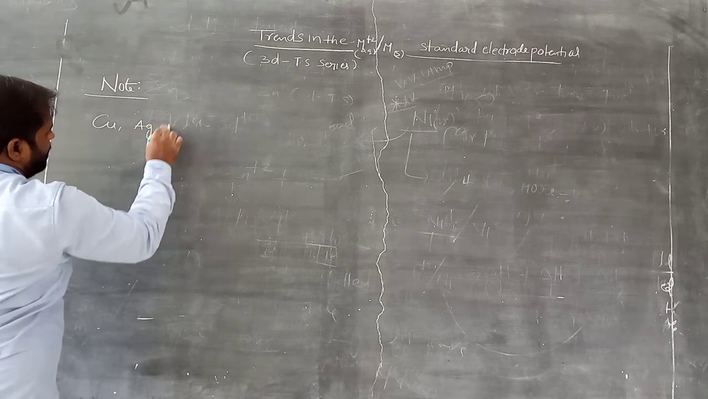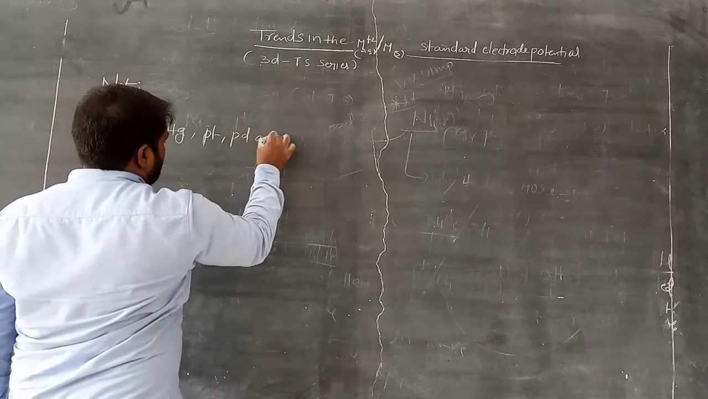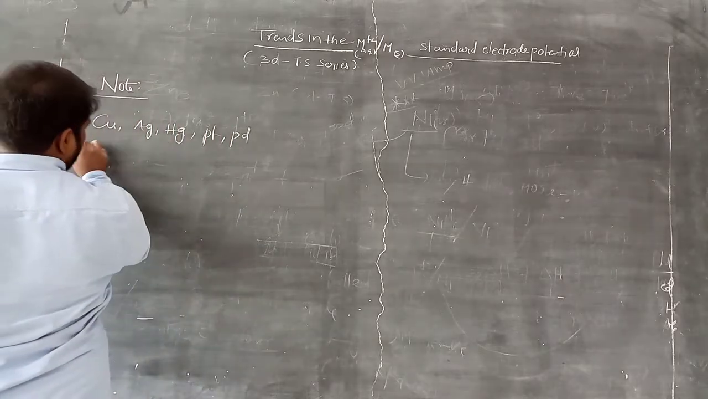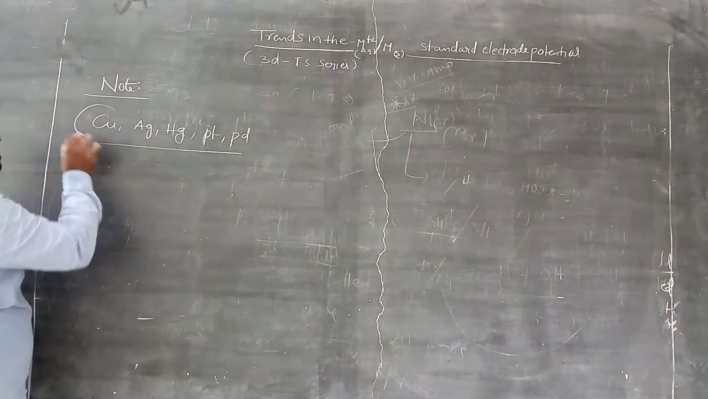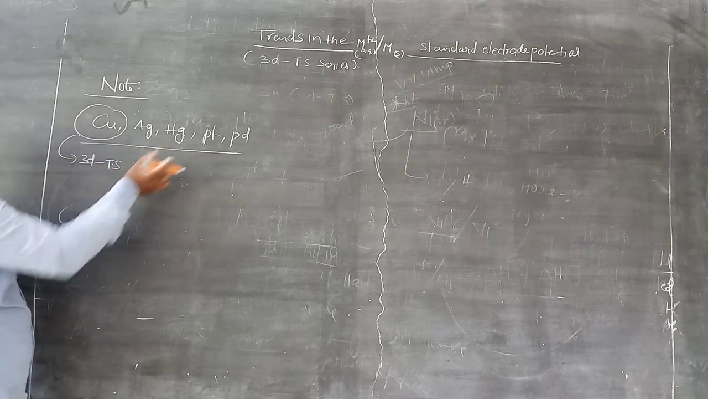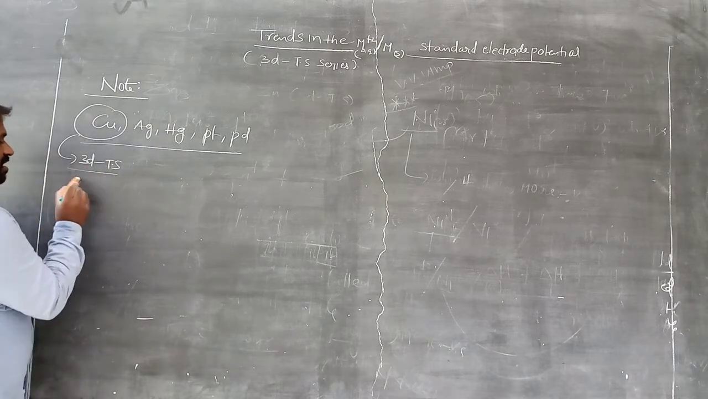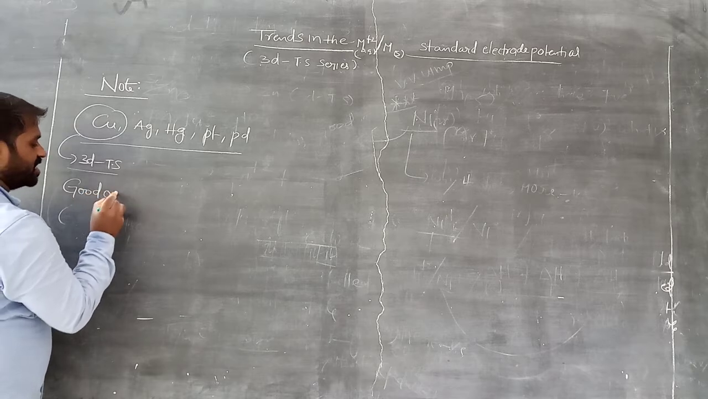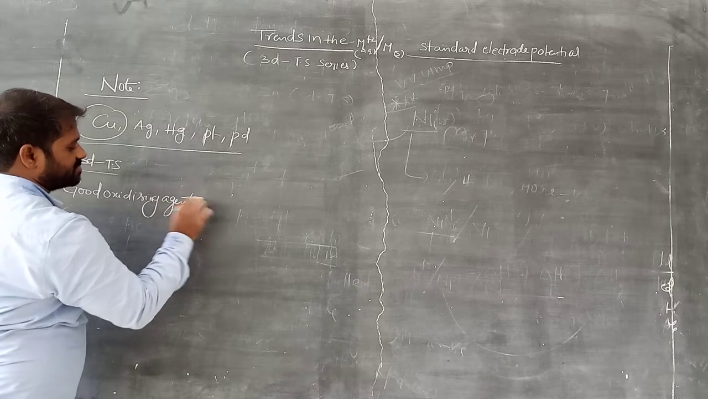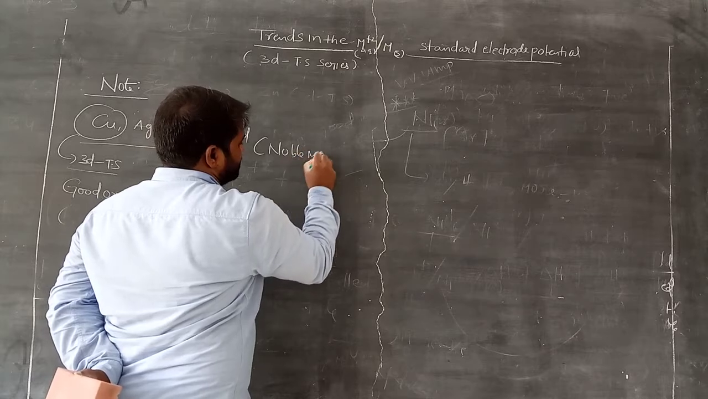Copper, silver, Hg, platinum, palladium: especially this one belongs to the 3d transition series, am I right? The 3d transition series. These others do not belong to 3d. These are good oxidizing agents. These are called noble metals.